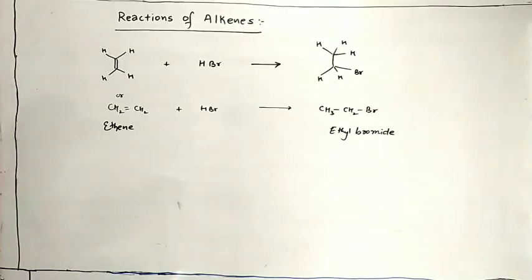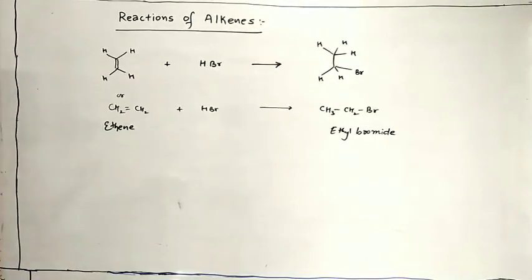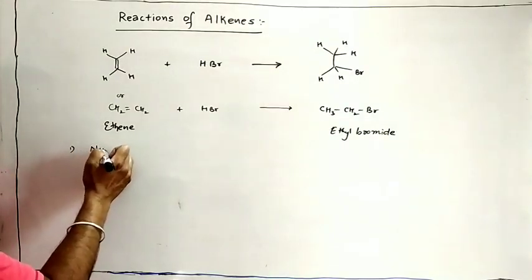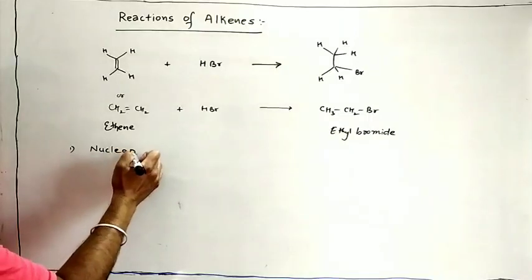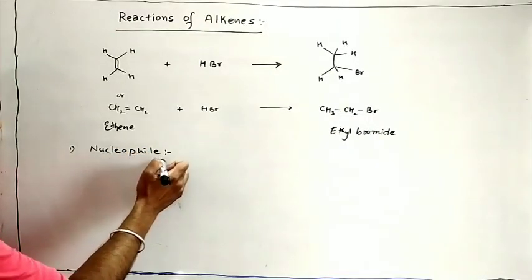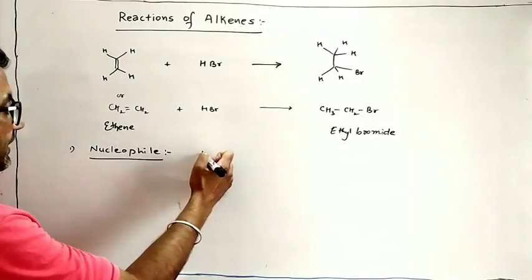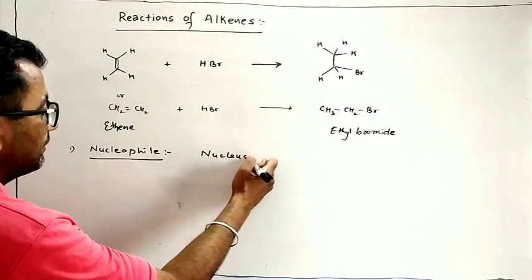One reactant must have an electron rich center and the other reactant must have an electron deficient center. Now for that we have two terms that you must know. The first term is nucleophile. Phile means loving, so nucleophile means nucleus loving.